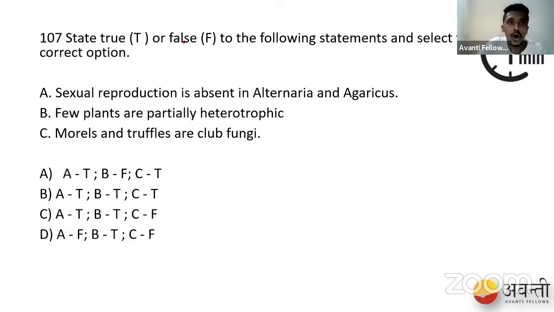State true or false for the following statements and select the correct option. Sexual reproduction is absent in Alternaria and Agaricus. Few plants are particularly heterotrophic. Morels and truffles are club fungi. We have options A, B, C, and D, and for each individual statement we have to select whether it is true or false.